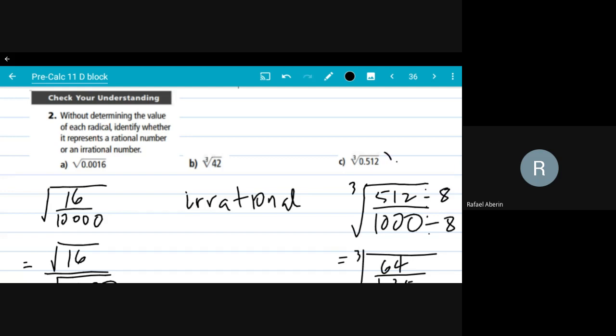So when I look at this 512 thousandths, and I'm trying to find the cube root, and I'm being asked whether it's rational or irrational, I already know it's rational because the cube root of 512 is 8. Same goes for this one. I know that would have a square root, which is 0.04. So again, being good with the numbers will be very helpful.